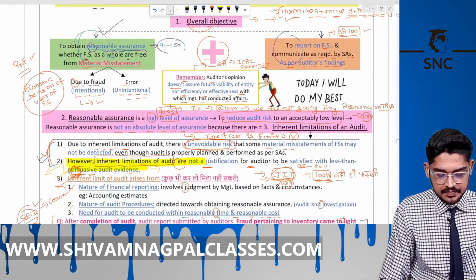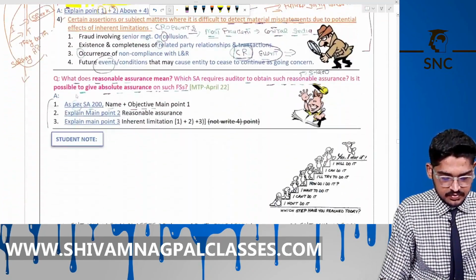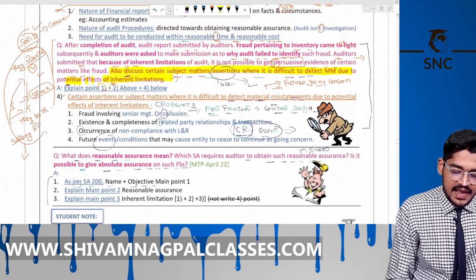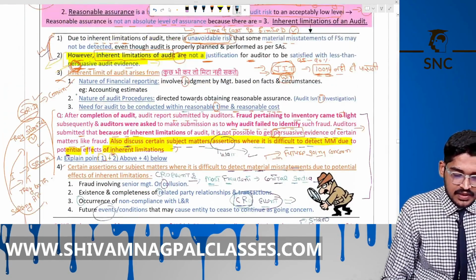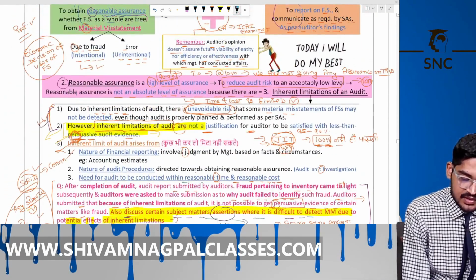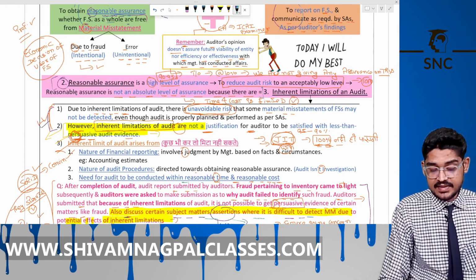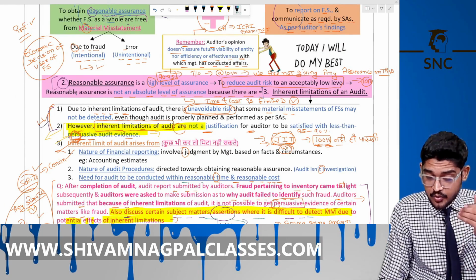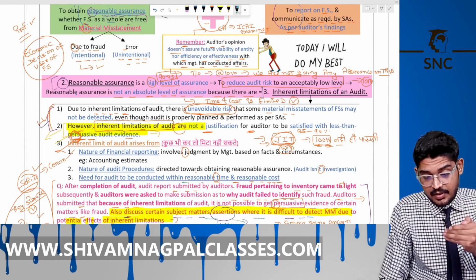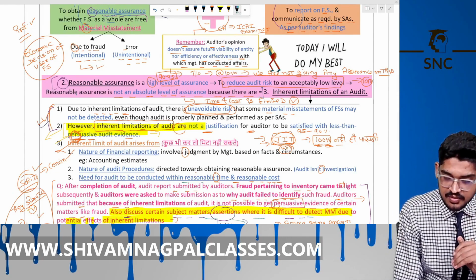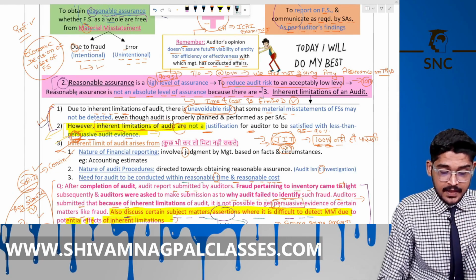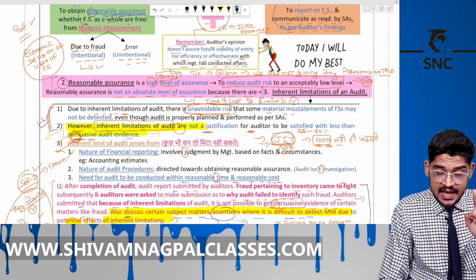After that, explain the main point 2. The main point is that reasonable assurance is a high level of assurance to reduce the audit risk to an acceptably low level. We will understand this also. Now, reasonable assurance is not absolute assurance.